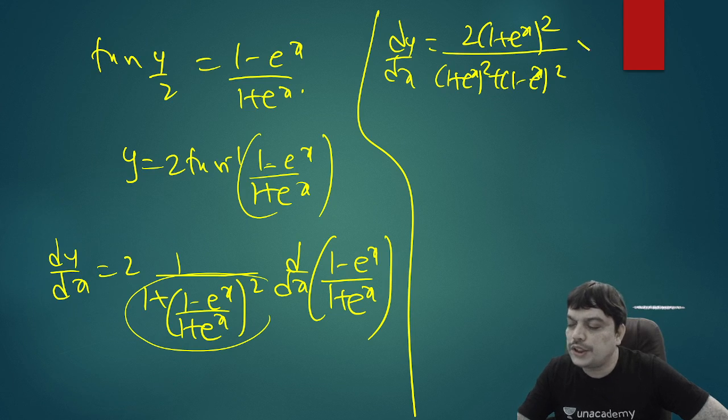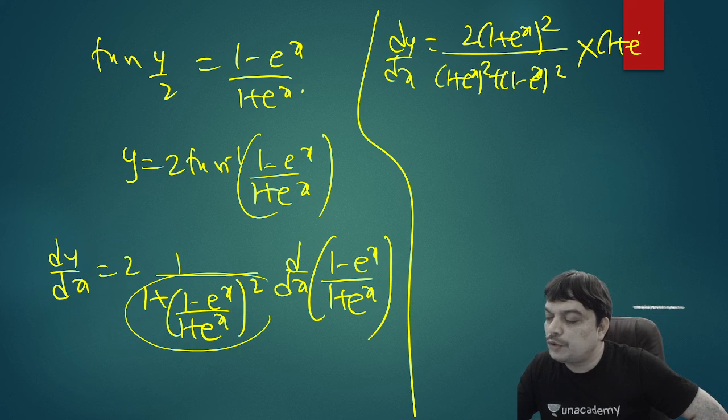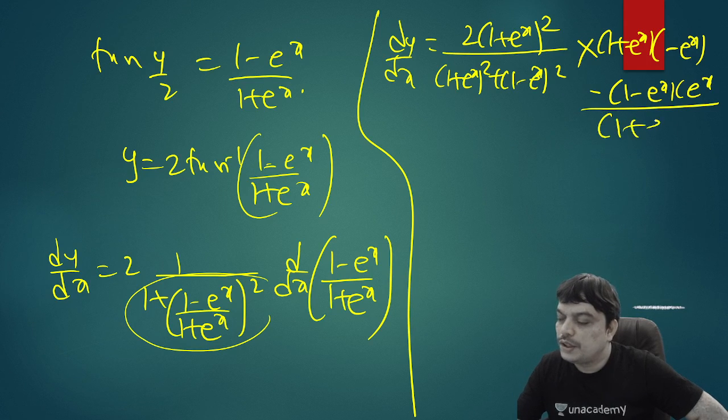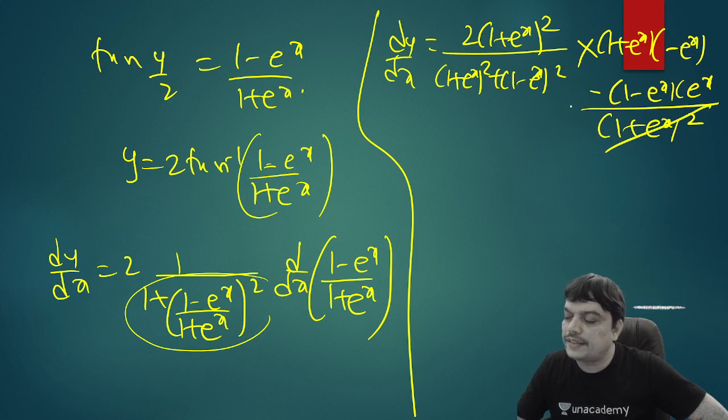And when you apply quotient rule, what do you get? Apply u by v here. So that is denominator into derivative of numerator. That is again minus e power x, minus numerator into derivative of denominator. That is e power x, by square of denominator. So when you write that, these terms will actually cancel out.